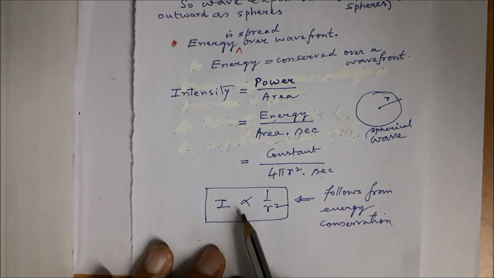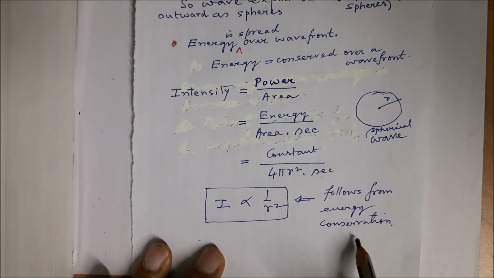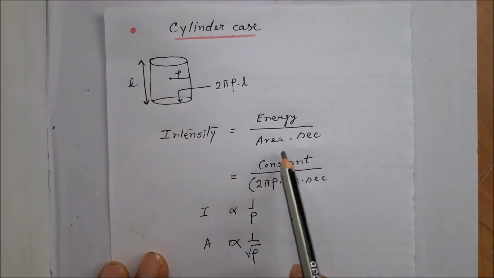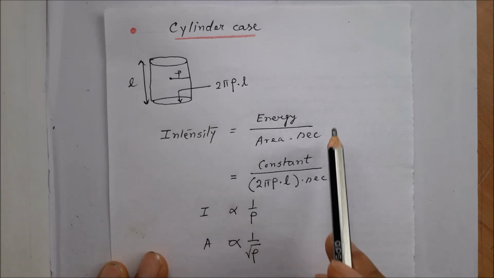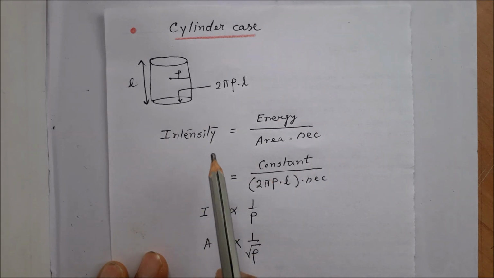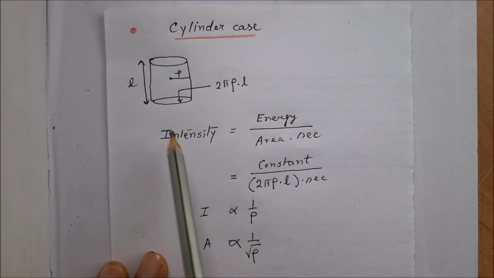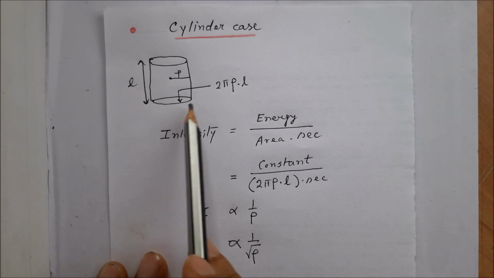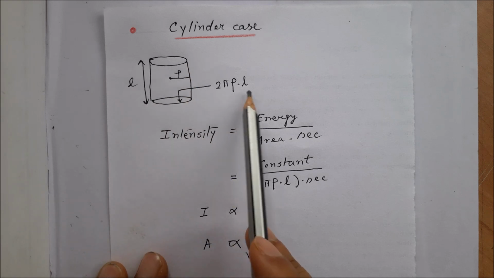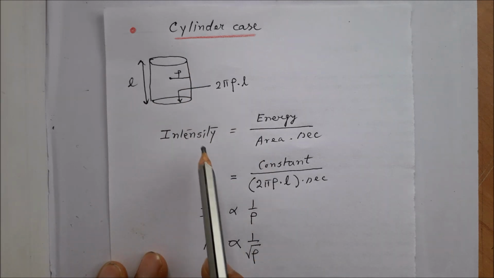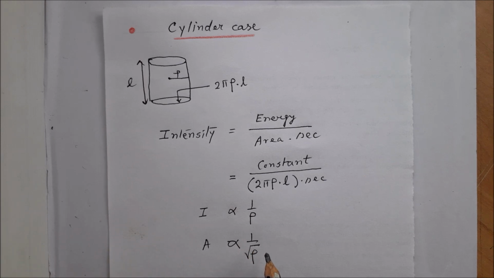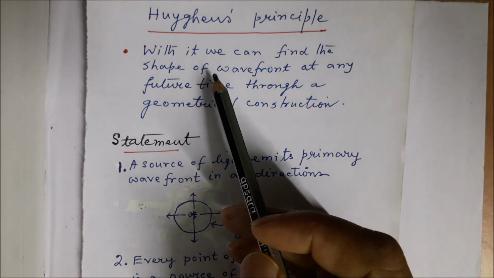So I proportional to 1 by r square follows from energy conservation. In the cylinder case, the same formula leads to a different result, because area in case of a cylinder is 2 pi rho, the base circumference, into the length, so it is 2 pi rho into L, and therefore the intensity is proportional to 1 by rho, and from here it follows that the amplitude is proportional to 1 by under root rho. Let us now come to Huyghens principle.